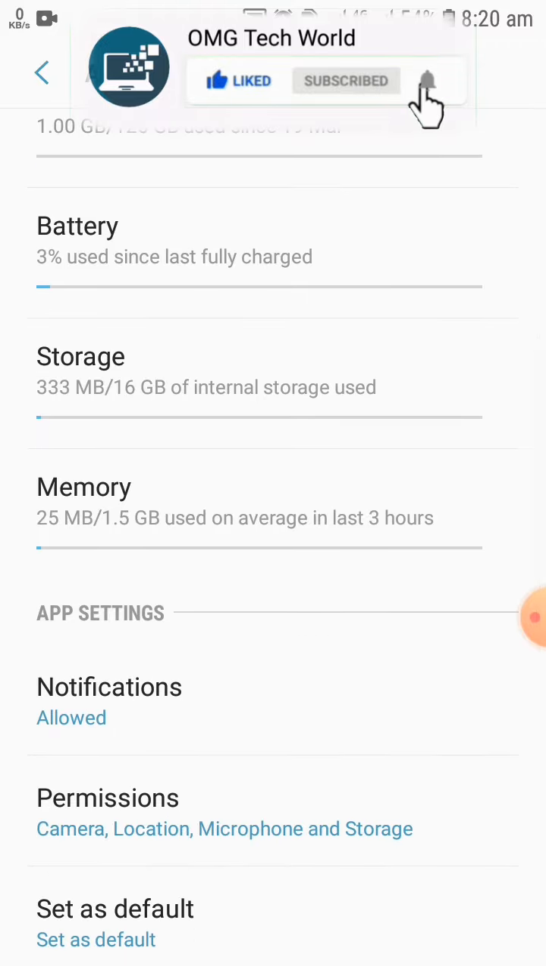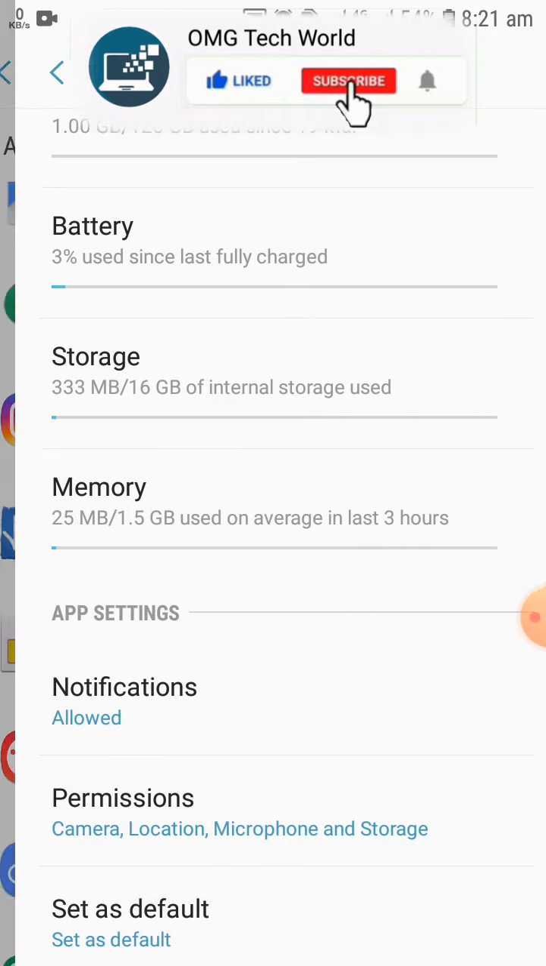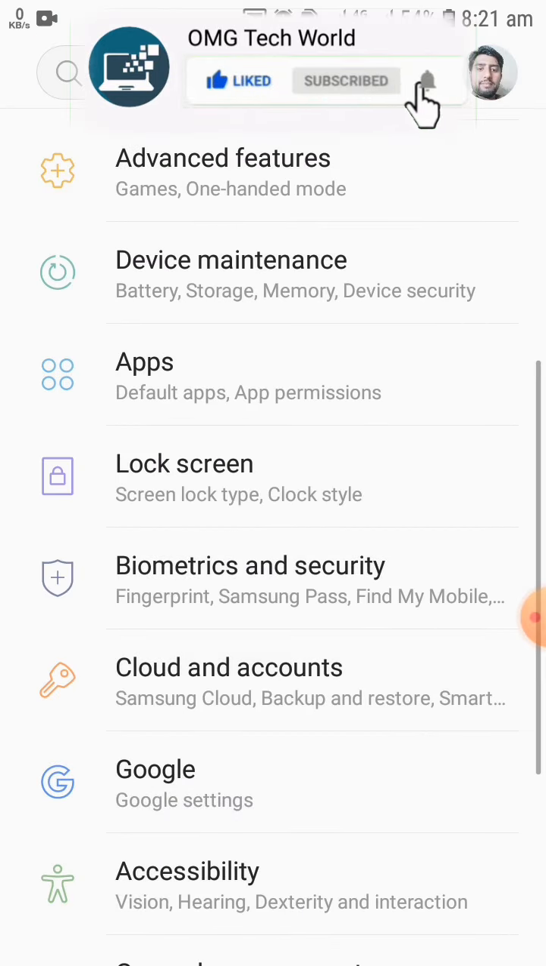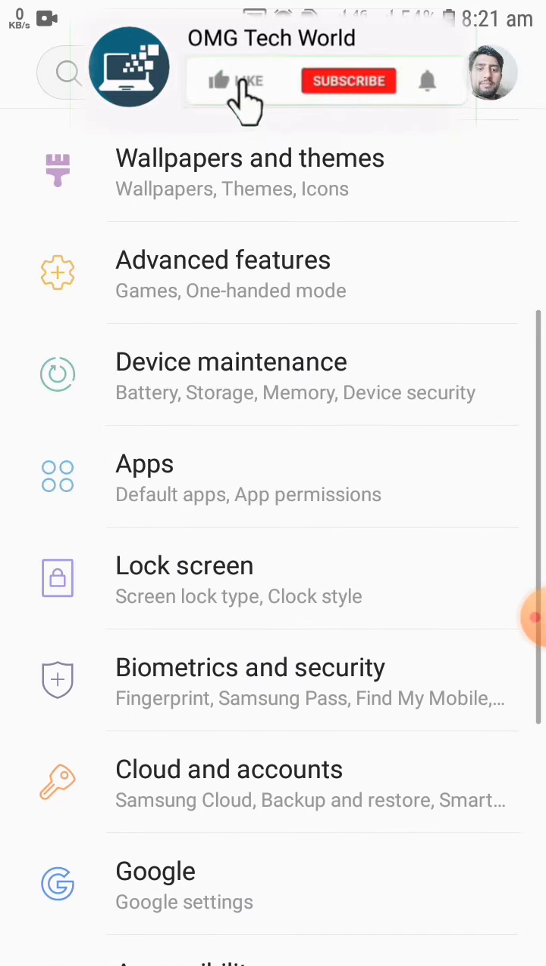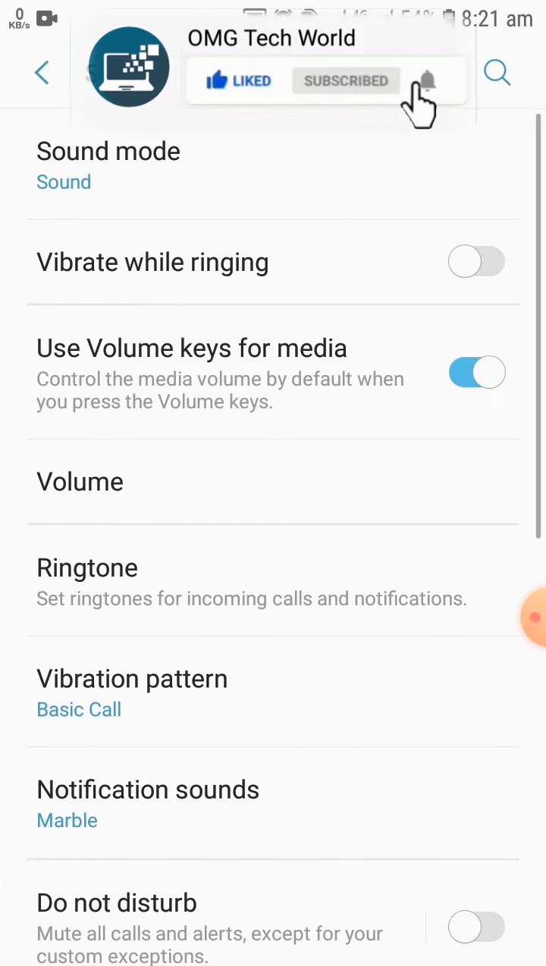After that you have to come back, or you can check permissions of the Instagram app, whether the microphone is turned on, so that any story you have recorded also has the sound recorded in your Instagram story.